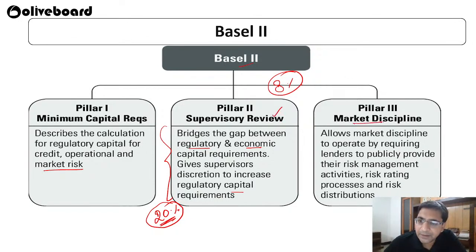Then market discipline. It allows market discipline to operate by requiring lenders to publicly provide their risk management activities, risk rating and risk distribution. With this, proper market discipline can happen.